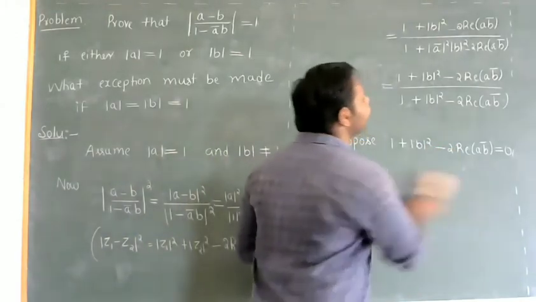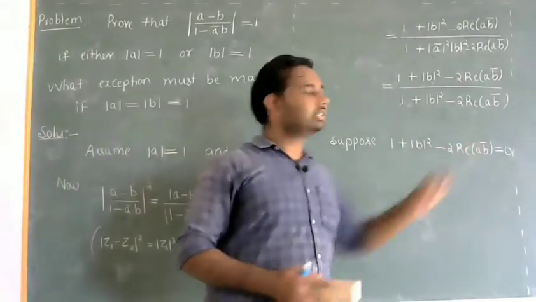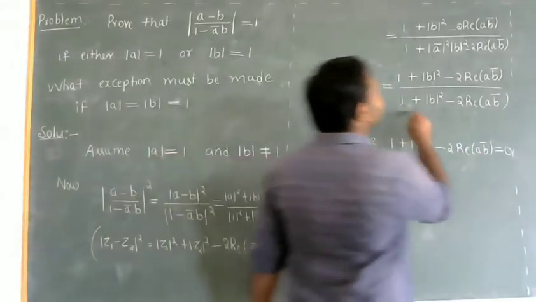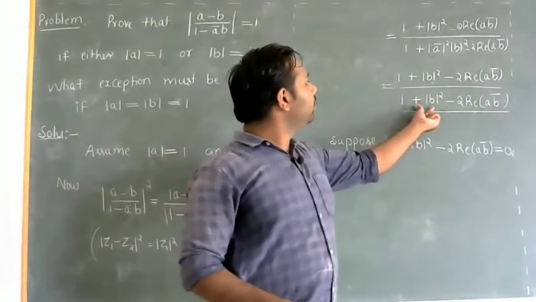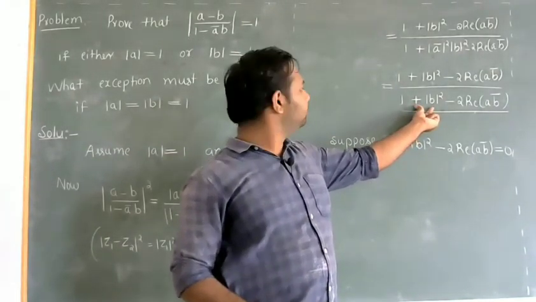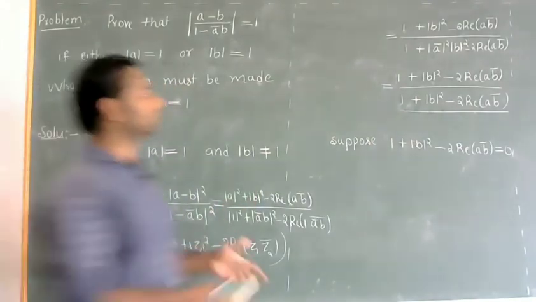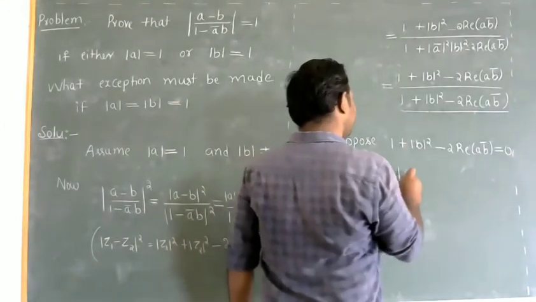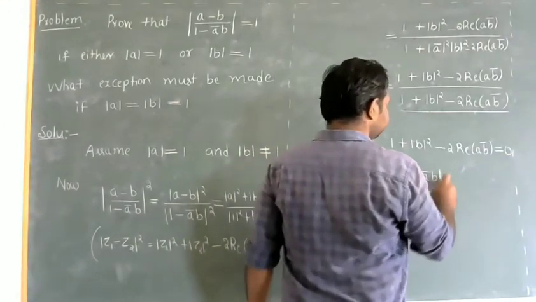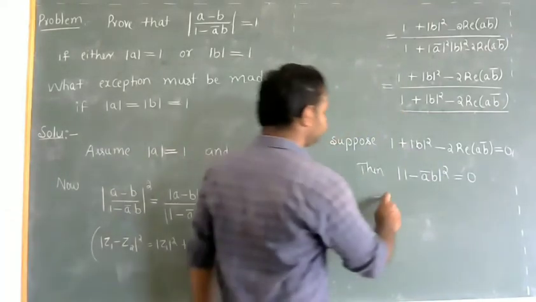So what if it is 0? Can it be 0? I am checking it. Suppose this term is 0. How did I get this term? By simplifying this term, right? So this being 0 means nothing but saying modulus of 1 minus a bar b whole square is 0.